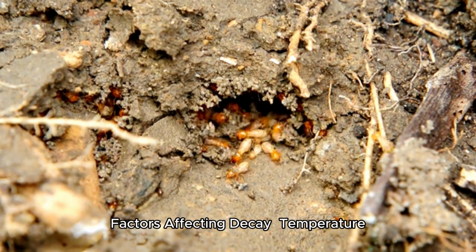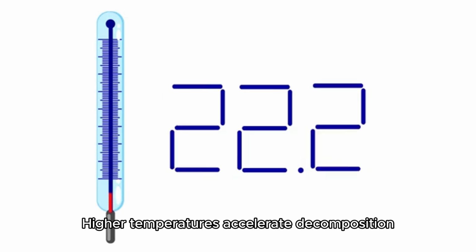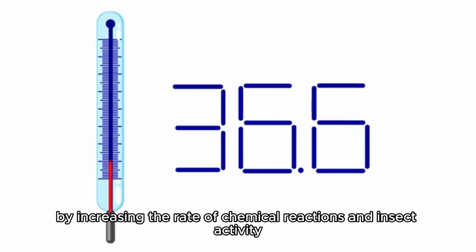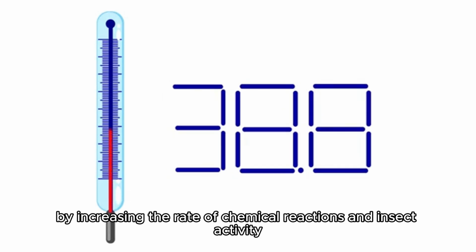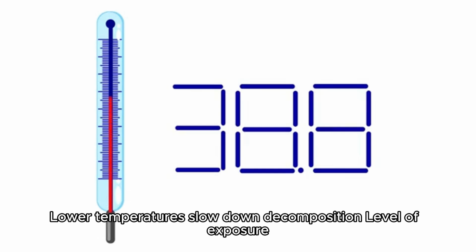Factors affecting decay. Temperature. Higher temperatures accelerate decomposition by increasing the rate of chemical reactions and insect activity. Lower temperatures slow down decomposition. Level of exposure. Exposed body.